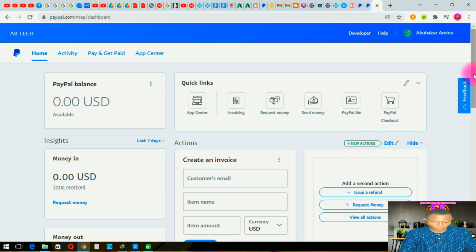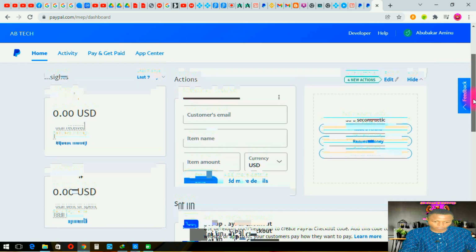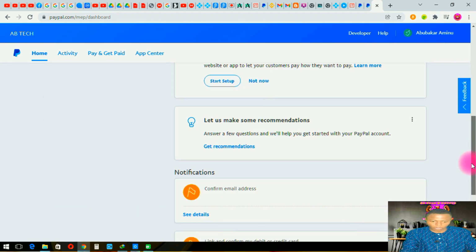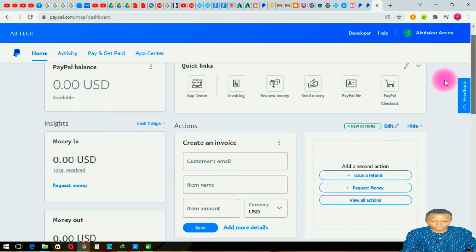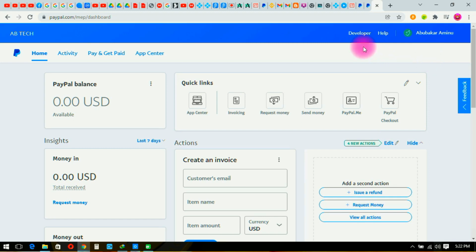I'm talking about if you have received payment from someone or some company that you work for abroad or online, and they pay you in your PayPal account. There are a lot of ways you can link your card that will be able to receive payment in this PayPal account, but not our local cards here. But this is the only way that I'm leaving you guys here.